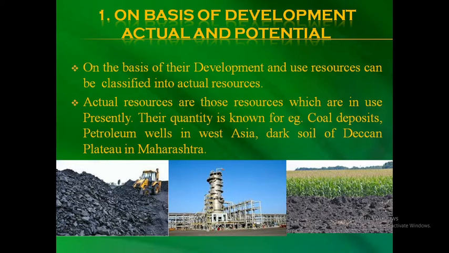We have the technology to use them. We know the quality of the same. For example, coal deposits, coal mines: we know how much is the quantity and how long it will be available.